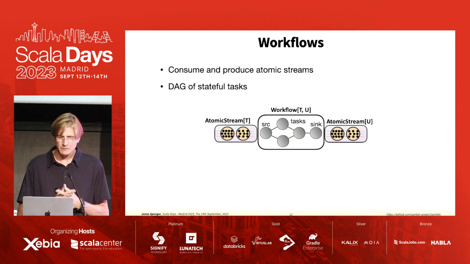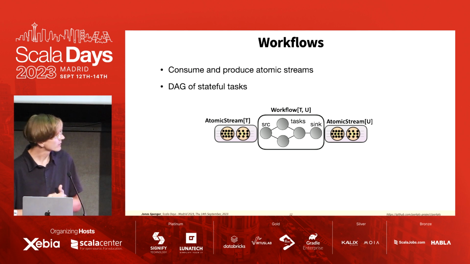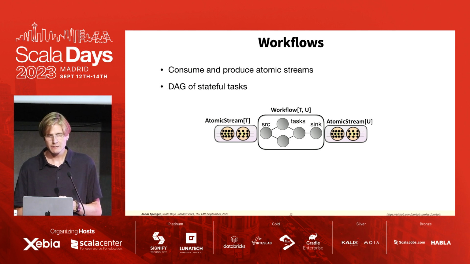Workflows consume and produce atomic streams. So here you can see a graphical workflow, and it has an input type T and an output type U of the events it processes. And internally, it's an acyclic graph of stateful tasks. It's very much a streaming pipeline.